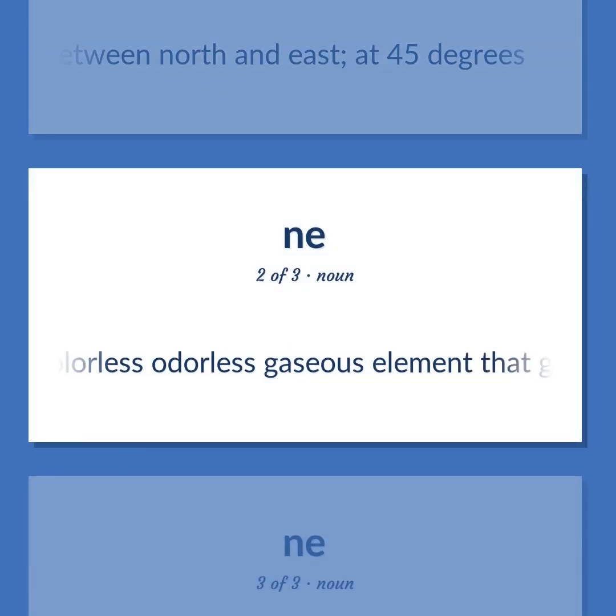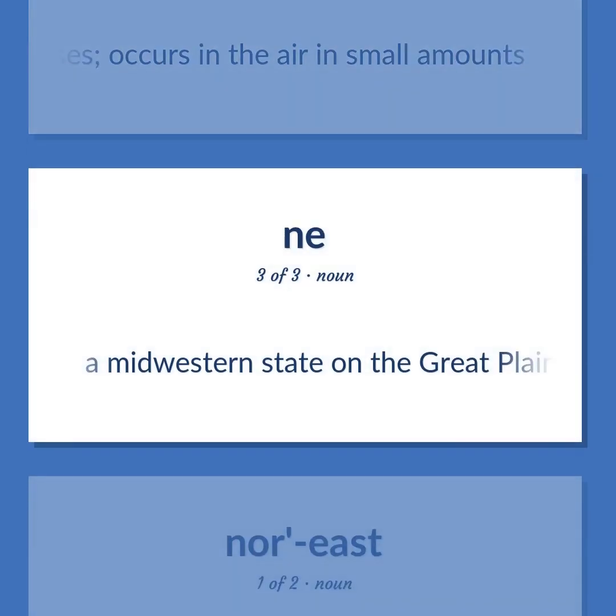A colorless, odorless gaseous element that gives a red glow in a vacuum tube. One of the 6 inert gases, occurs in the air in small amounts. A Midwestern state on the Great Plains.